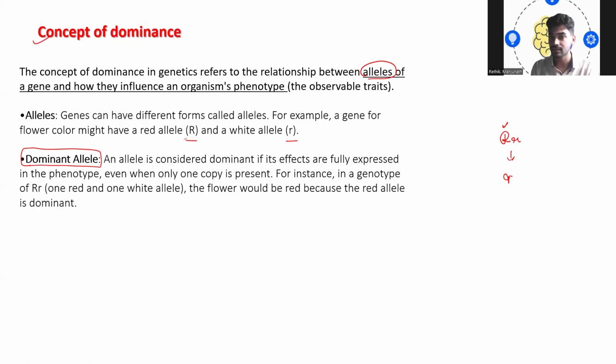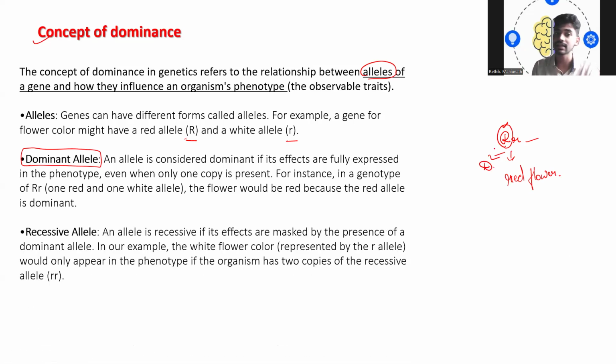what you are seeing is only red flowers. That means this allele is expressing its character completely. For instance, if the genotype has R and r, where one is actually red and the other one is white, the flower would still be red because the red allele here is dominant.